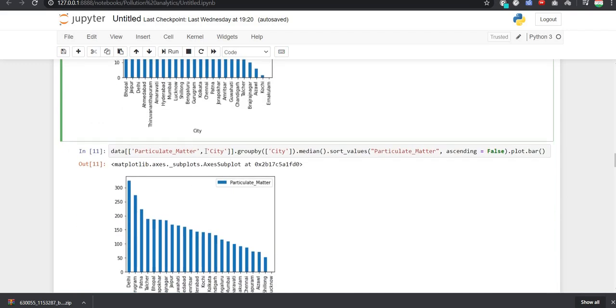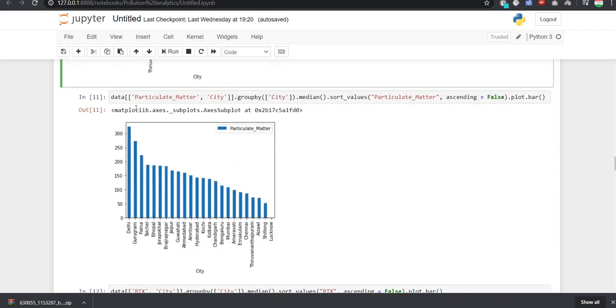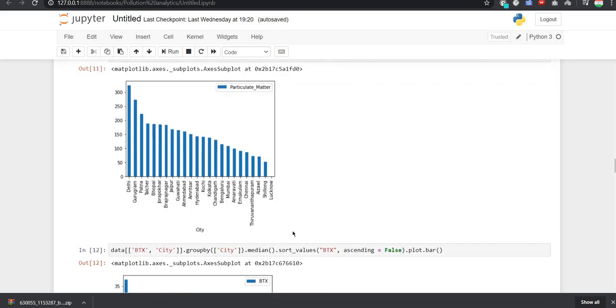After that we have seen it for particulate matter. You can see that Delhi is highly affected by particulate matter, and reports have also shown that the people of Delhi were feeling unwell due to the respiratory problems they were facing due to this air pollution.